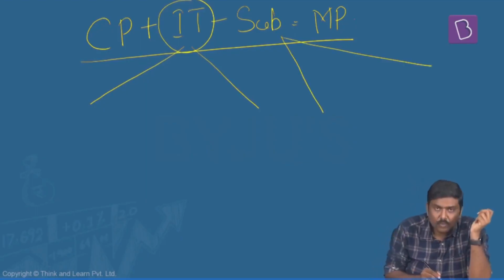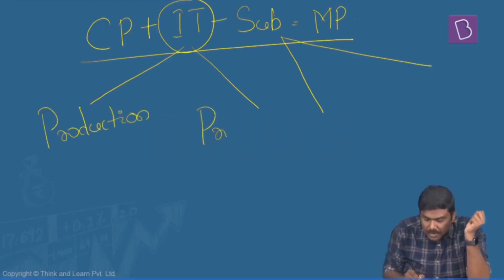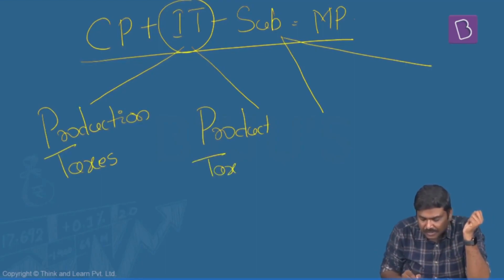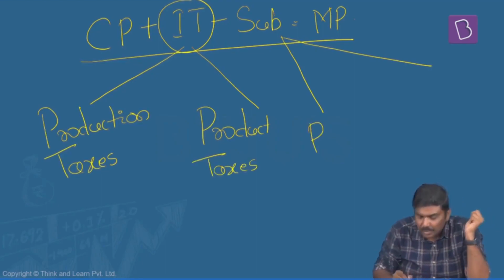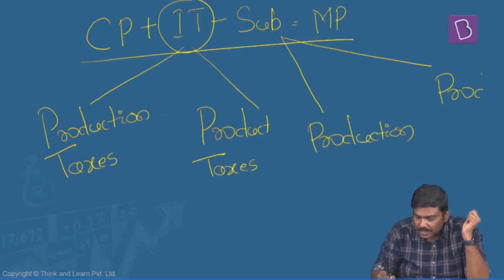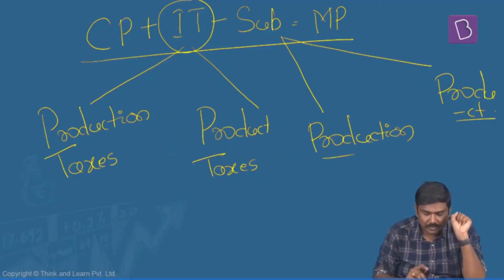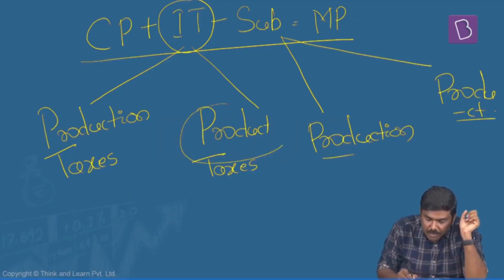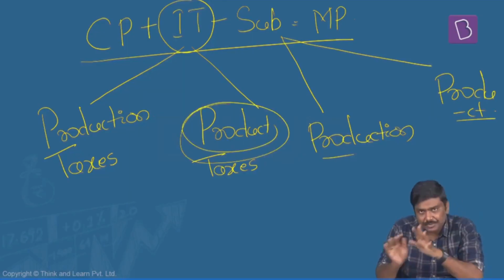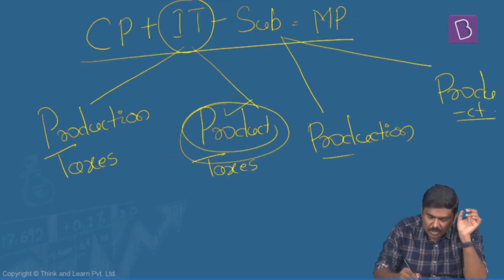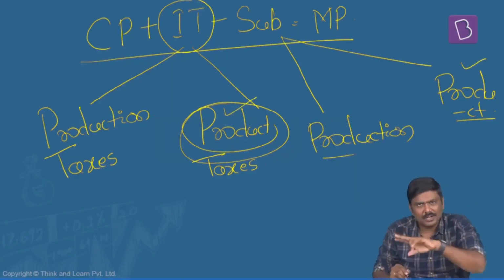Indirect taxes, one, I'll simply write production taxes and product taxes. And second, subsidies, production subsidies and product subsidies. I'll explain to you what is the meaning of each of the terms. Now, before I go any further, just understand the difference here very carefully. Whenever you use the term product, either for taxes or subsidies, we have used product taxes and product subsidies under both the heads.